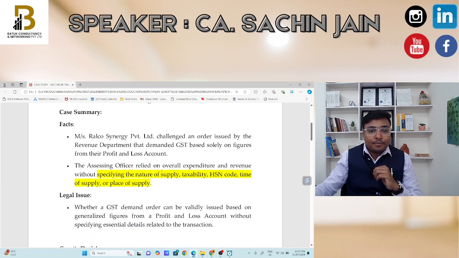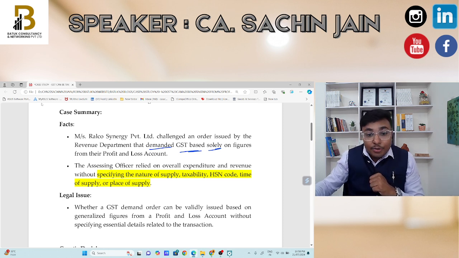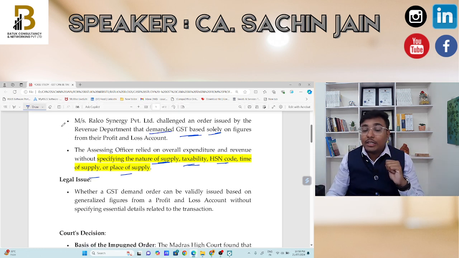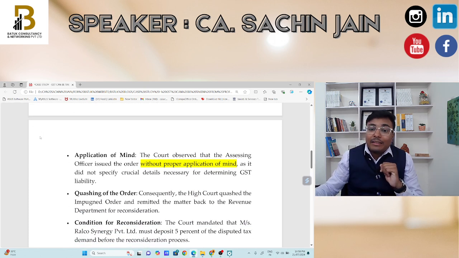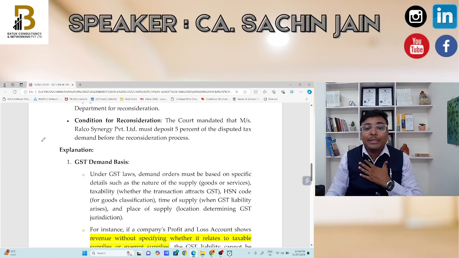In this case, the departmental authority raised the demand just on the basis of the figures mentioned in the profit and loss account. You cannot raise a demand merely on the ground that these figures are mentioned in the profit and loss account. You have to specify the nature of supply, the taxability, the HSN code, the time of supply, and the place of supply. This is the legal issue which was involved in this scenario. Also, the Honorable Madras High Court used the line that the decision was passed without proper application of mind. This is also a very important fact, and we need to keep it in mind.